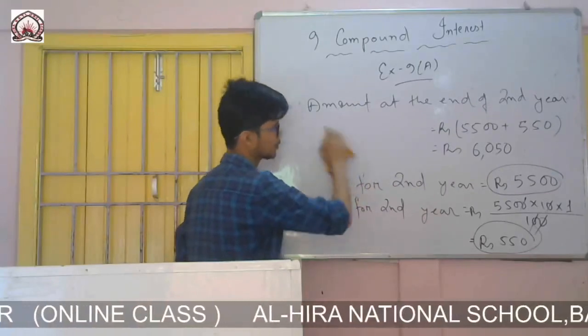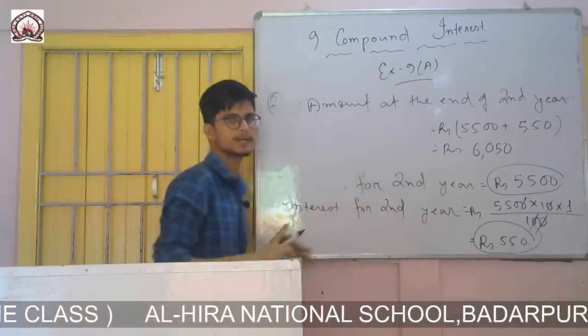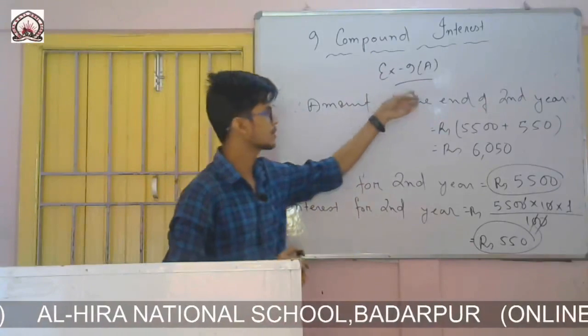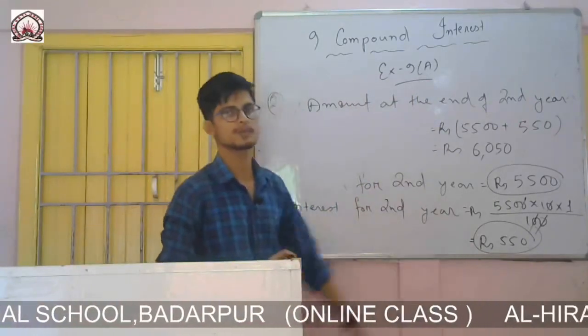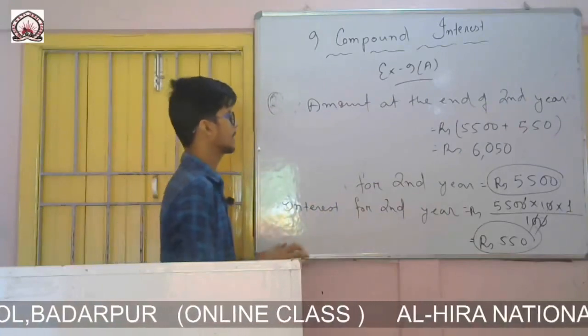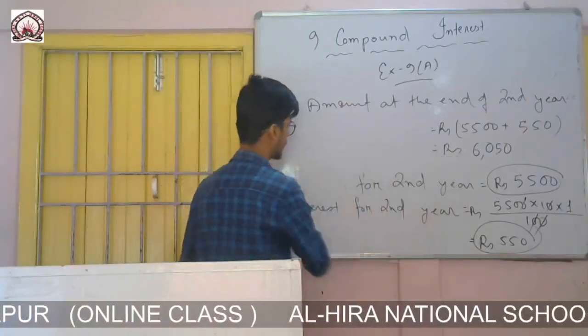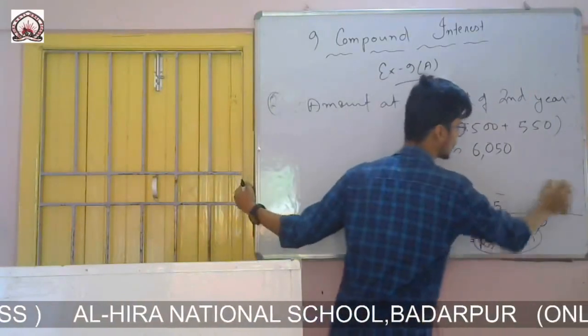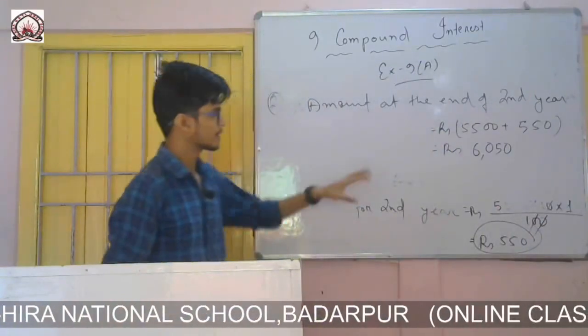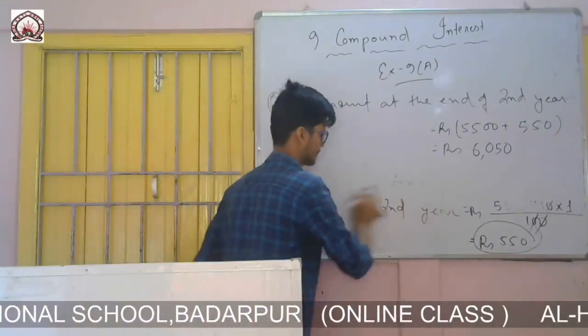So now we have to calculate the compound interest. For 2 years we have calculated here, number of years was 2. If the number of years is 3, then again another step we have to do, and then we have to find the amount. But here we have got the amount. Now we will simply calculate the compound interest, and we know how to calculate the compound interest. It is this amount minus principal.